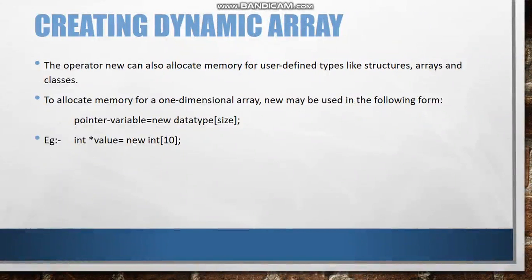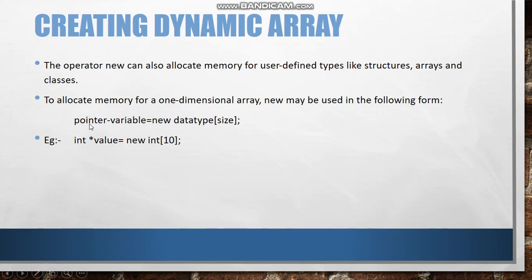We saw how to create a dynamic variable. Now let us see how to create a dynamic array. The operator new can also allocate memory for user defined types like structures, arrays and classes. To allocate memory for a one dimensional array, new may be used as follows.